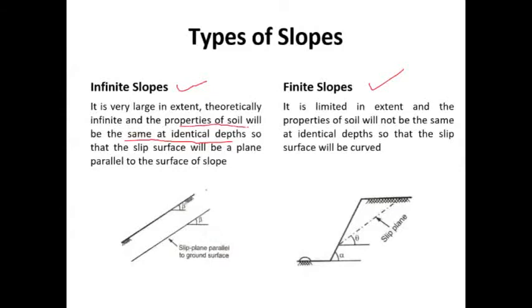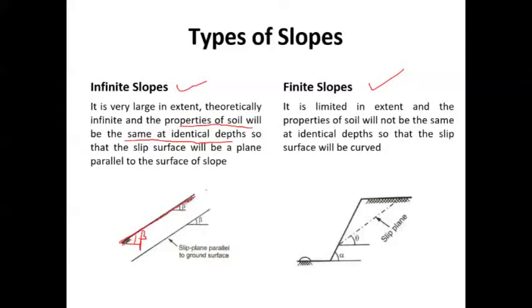Properties of the soil, if you take the specific gravity, the shear strength, the cohesion, the angle of internal friction, everything is going to be the same at identical depths. For example, if you take this slope surface, it has the beta angle with respect to the horizontal.